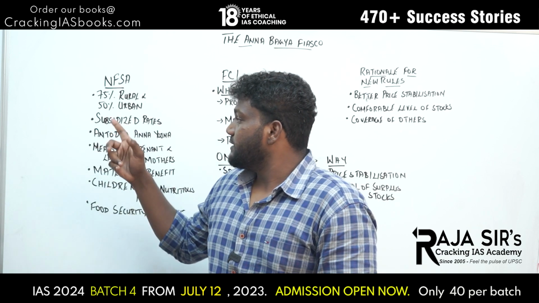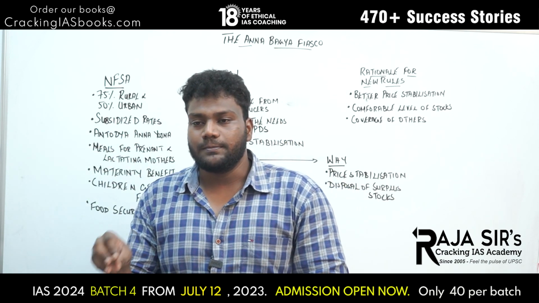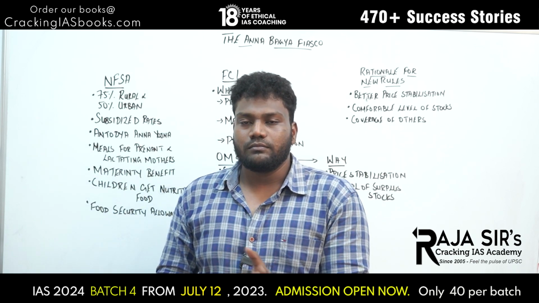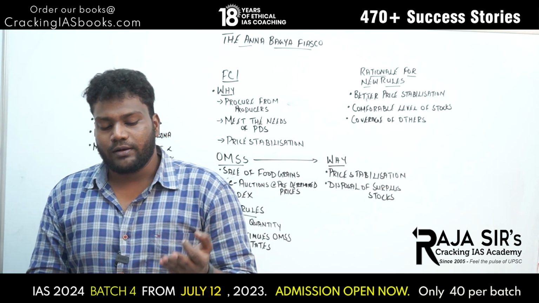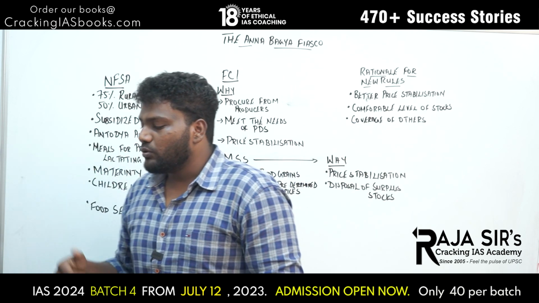So yes, that is the first thing, and it gives us subsidized rate. In Tamil Nadu we are getting it at ₹1, and other states not. The maximum rate is 3, 2 and 1 per kg. It can be given at ₹3 or 2 or 1. Okay, and the other thing is Antyodaya Anna Yojana.